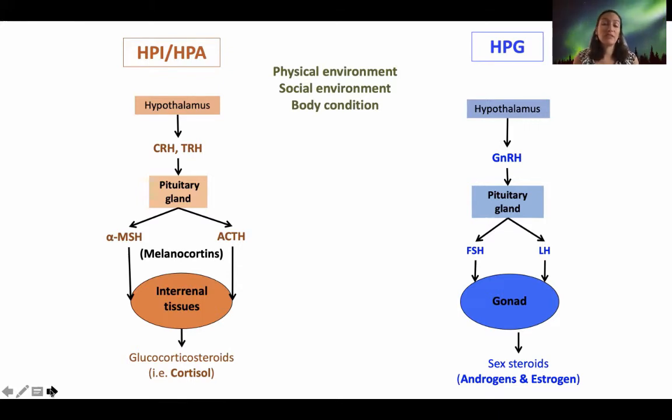So if the external environment or the internal environment are conducive to reproduction, the hypothalamus will activate the hypothalamic pituitary gonadal axis. But if conditions are not suited for reproduction and instead there is an emergency that needs to be addressed, either because of the physical environment or your internal body condition or health, then the hypothalamus will activate the HPA axis. Although the structures are similar, the hypothalamus and the pituitary gland, the hormones that they're releasing at the different times are different.